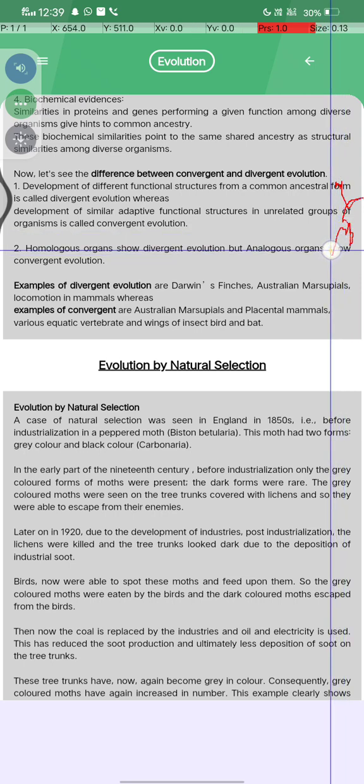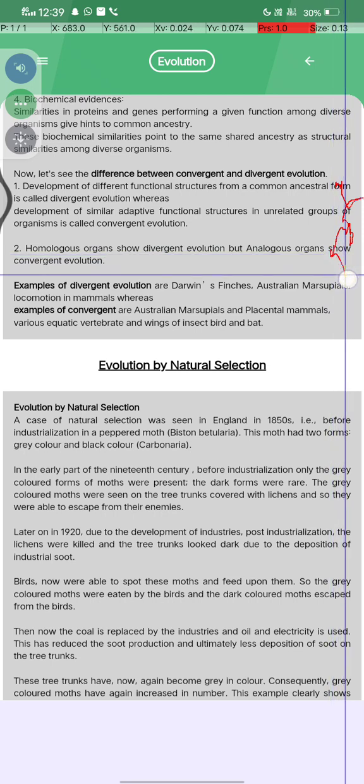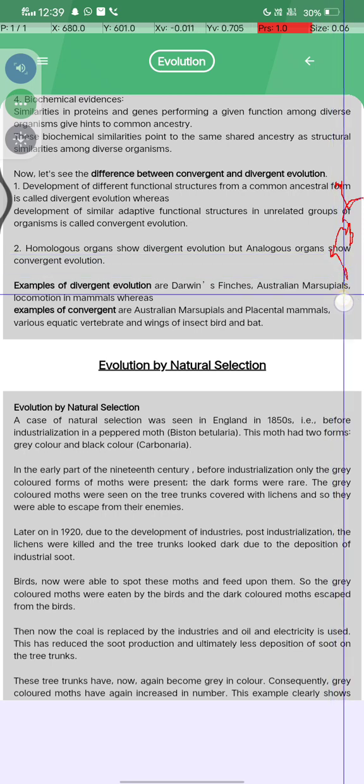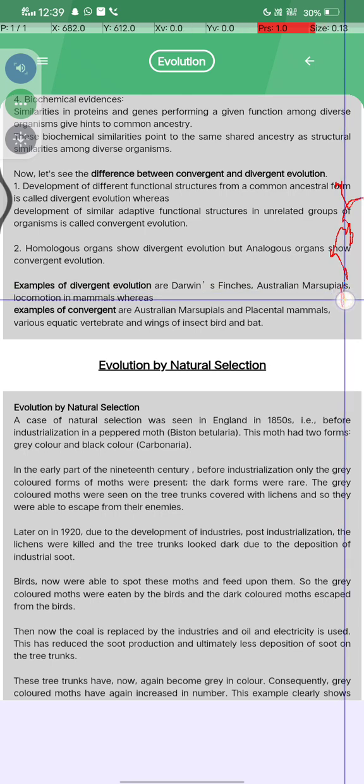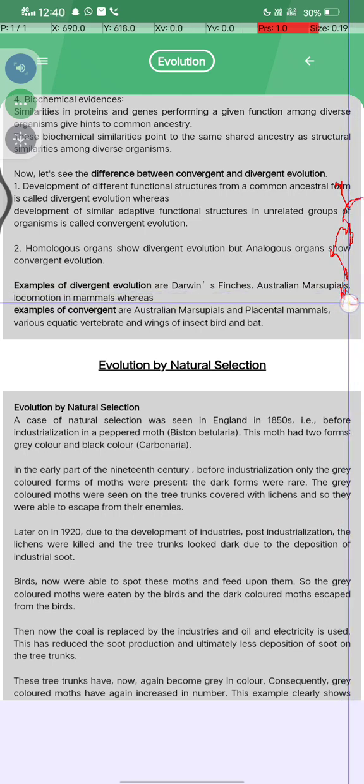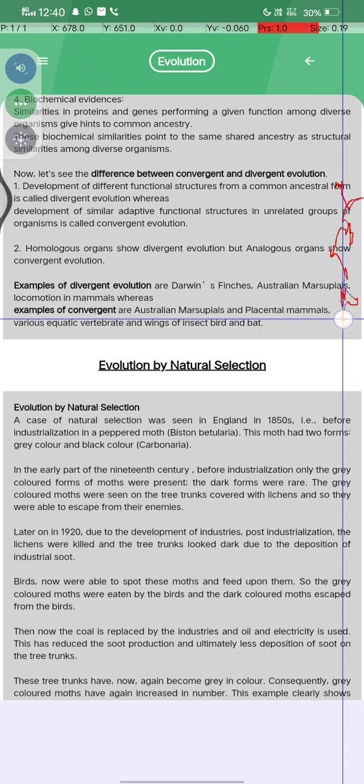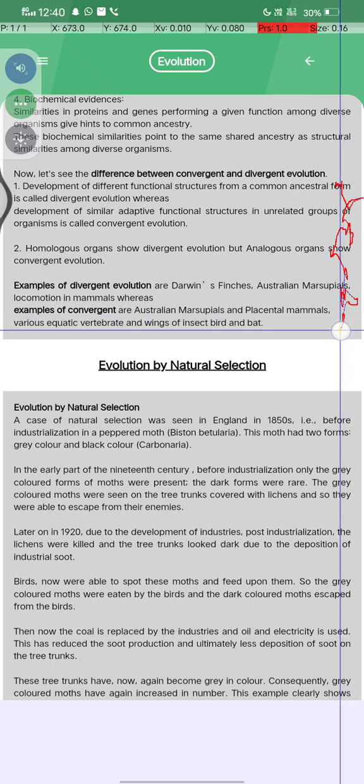Homologous organs show divergent evolution, but analogous organs show convergent evolution. Examples of divergent evolution are Darwin's finches and Australian marsupial locomotion in mammals. Examples of convergent evolution are Australian marsupials and placental mammals, various aquatic vertebrates, and the wings of insects, birds and bats.